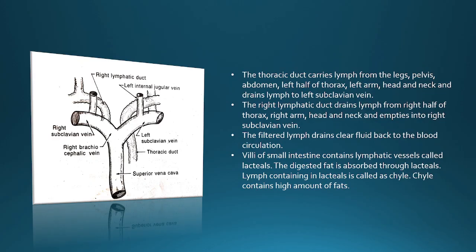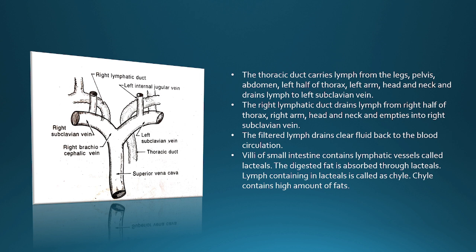We will see what the subclavian vein is. The thoracic duct carries lymph from the legs, pelvis, abdomen, left half of the thorax, left arm, head and neck, and drains lymph to the left subclavian vein. What is the other name of the thoracic duct? It is the left lymphatic duct. So the thoracic duct carries lymph from the legs, pelvis, abdomen, left half of the thorax, left arm, left head and left part of the neck, and drains this lymph to the left subclavian vein.